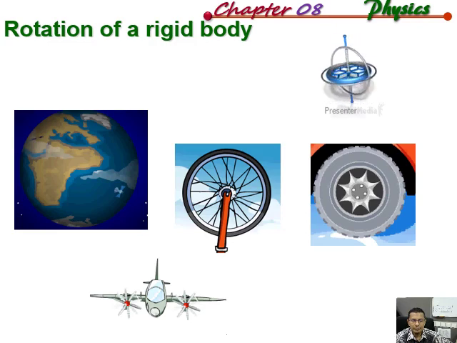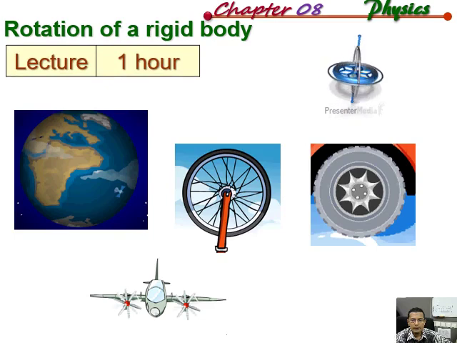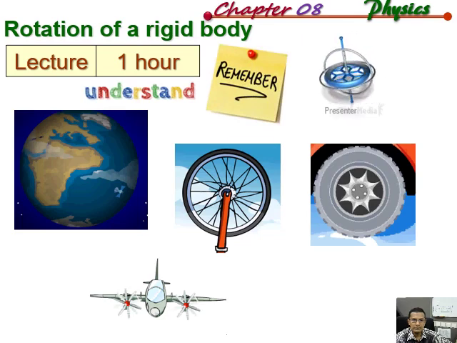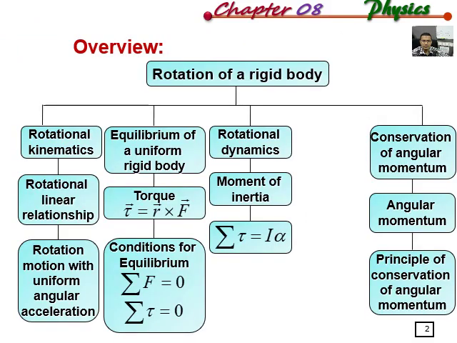So the lecture needs about 1 hour. It covers the lower order thinking skills, that is C1, remember, and the second level, C2, one level higher, that is understand. So this is the overview for chapter 8, but we are looking at levels C1 and C2, that is the lower level, of rotation of a rigid body.